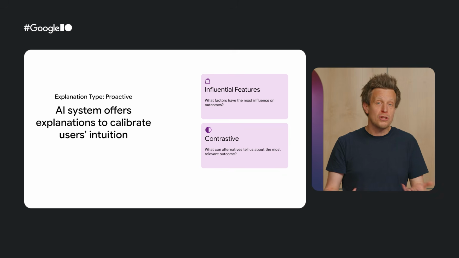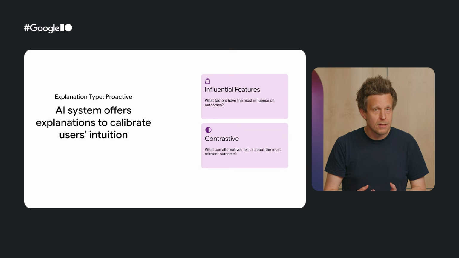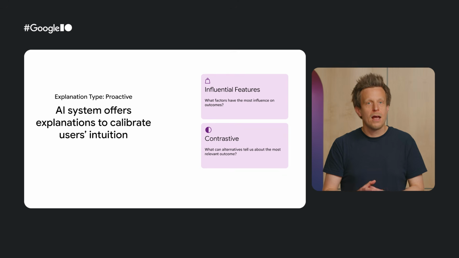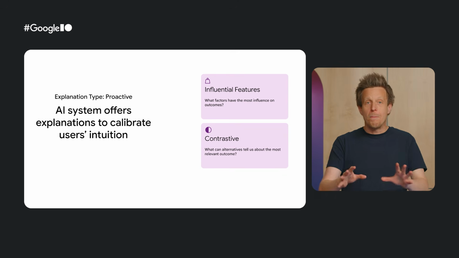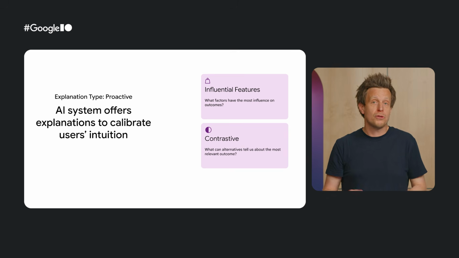While influential feature explanations help users intuit cause and effect relationships, contrastive explanations help them narrow down the space of these cause and effects. For example, comparing alternatives to the same input to establish how outputs might change without asking users to commit to the alternatives.